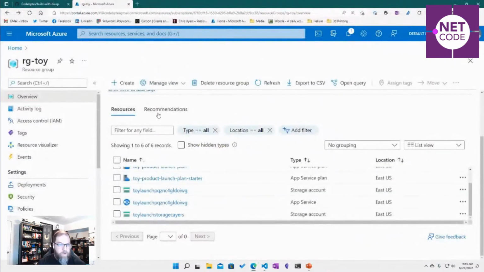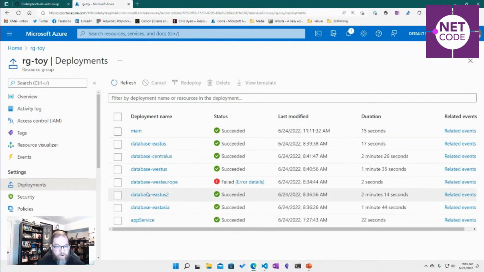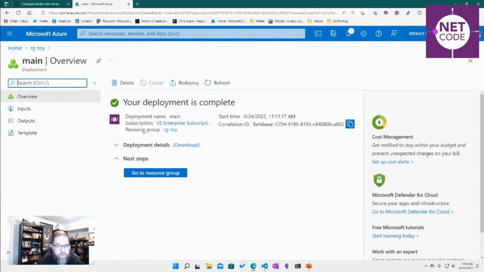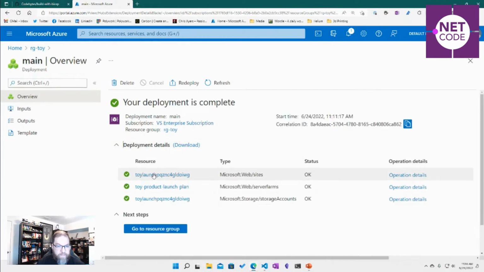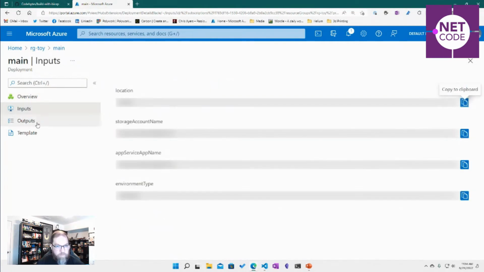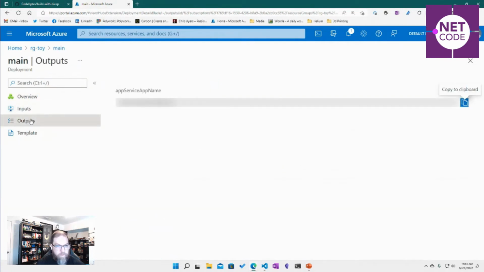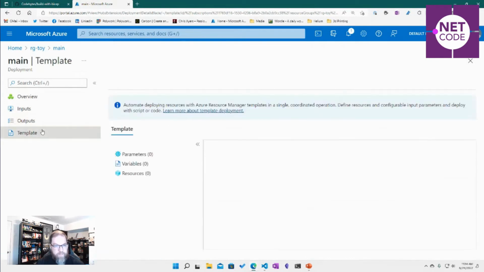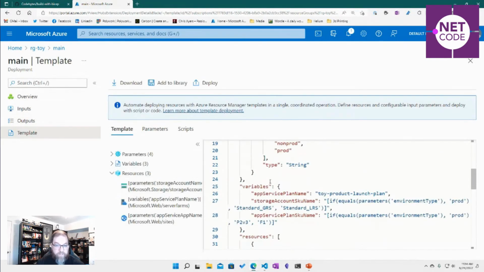And each time I'm deploying, by the way, what we've done is we're creating these deployments. So I can see these are the deployments that just happened. Those came from my template. And this is the compiled bicep.